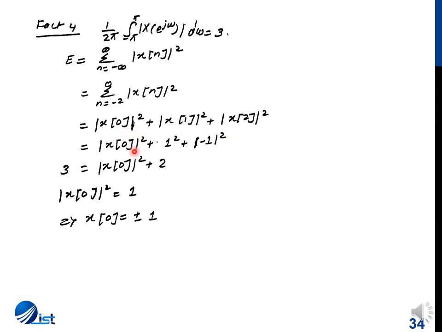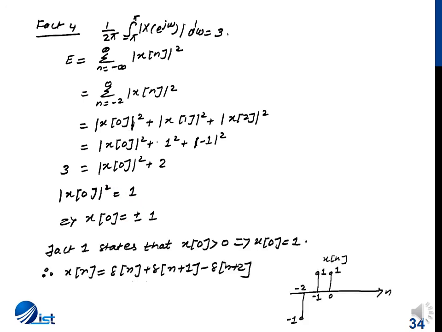We don't have the value of x(0), so we let it remain as such. The value of x(-1) is 1 and the value of x(-2) is minus 1, but once we take the magnitude squared we get a value of 1. So we solve this expression, and for |x(0)|² we get 1. If we take the square root, we get x(0) equal to plus or minus 1.